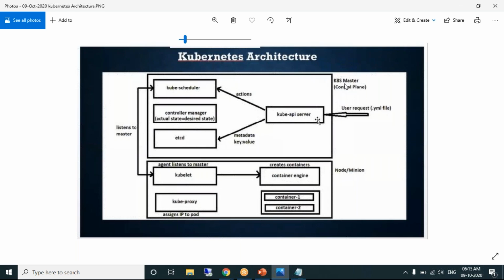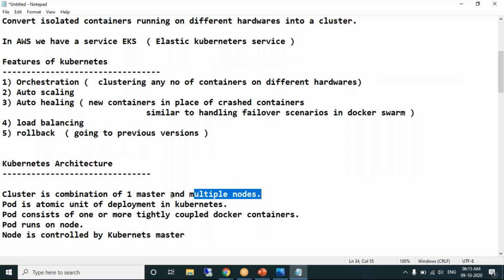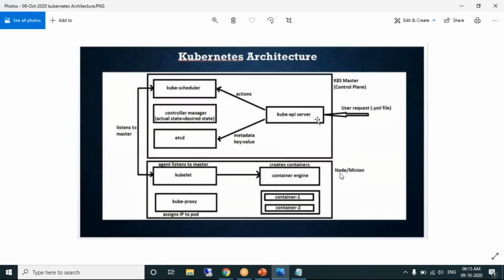Can I say K8s master? Can you see here? Yes. This bottom box is called a node. What is a cluster? It is a combination of master and nodes. This is a cluster, which is a combination of one master and how many nodes? Multiple, sir. In this diagram, one master and one node.